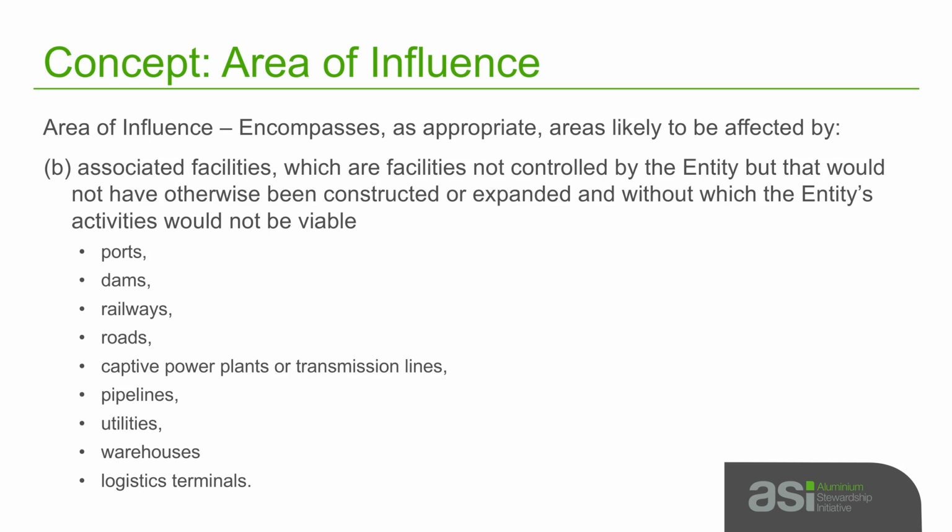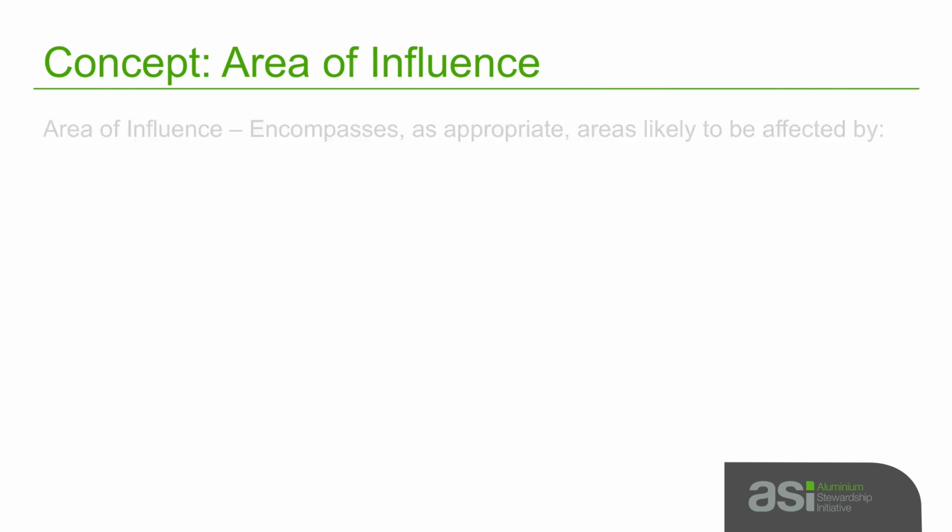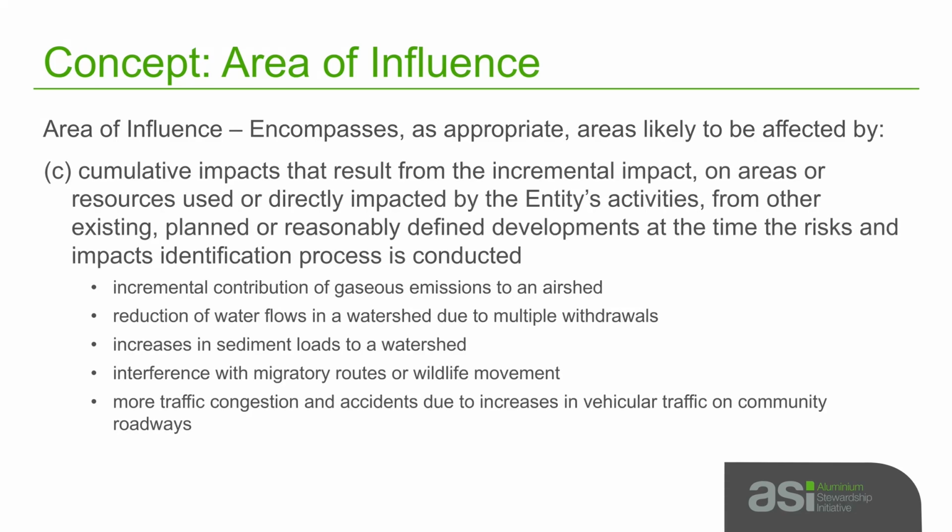The third component of area of influence encompasses areas likely to be affected by cumulative impacts that result from the incremental impact on areas or resources used or directly impacted by the entity's activities from other existing, planned, or reasonably defined developments at the time the risks and impacts identification process is conducted.